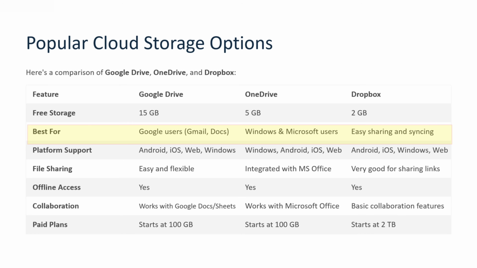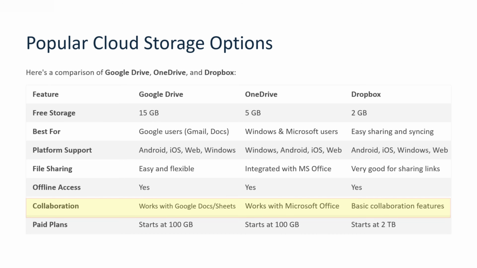OneDrive is best for Windows and Microsoft users. Dropbox is best for easy sharing and synchronizing. Google Drive, OneDrive, and Dropbox support Android, iOS, web, and Windows platforms. File sharing of Google Drive is easy and flexible. File sharing of OneDrive is integrated with MS Office. File sharing of Dropbox is very good for sharing links. All three cloud storage services support offline access.